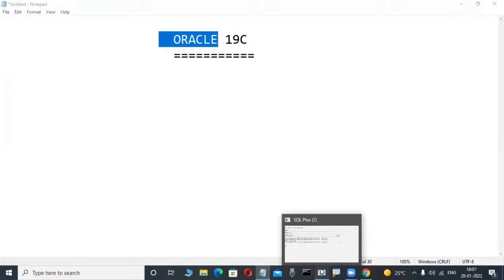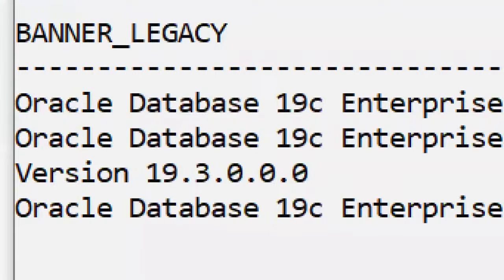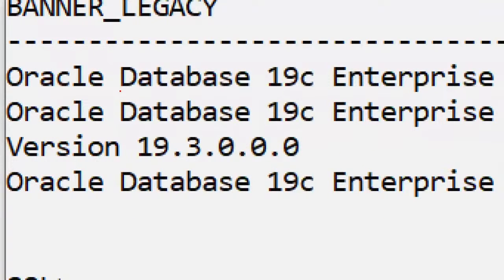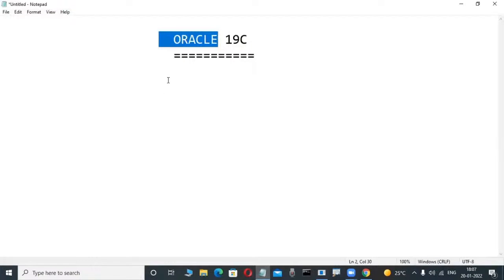Slowly observe the screen here. Oracle is a product from Oracle Corporation. But this is a database product. Observe it here. Oracle is a database product. There are so many fellows having an idea. Oracle is a database product. Okay, fine, and now check it out.